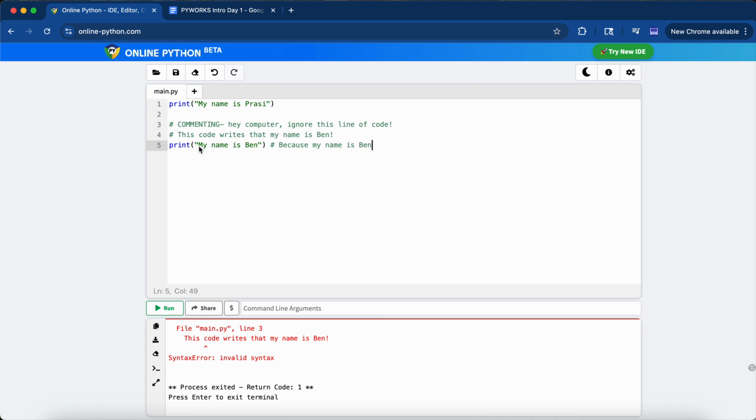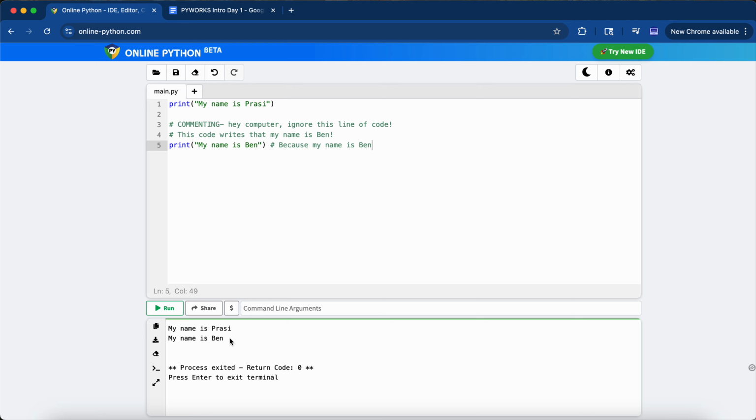But if you want a quicker way to comment, you can also highlight your command and then do Control/ if you're on Windows and Command/ if you're on a Mac. That's basically just a little shortcut. It's helpful if you want to comment out a large chunk of code to test a certain feature. But now you can see that even if we run this code, it runs without errors.